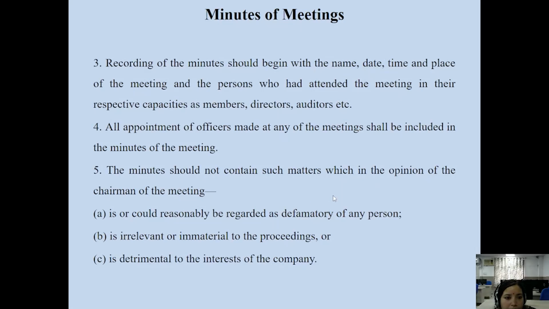Then point number three is that recording of the minutes should begin with the name. The name of the meeting: if it is EGM, the name is extraordinary general meeting. If it is AGM, then it is annual general meeting. If it is a board meeting, then it is the board meeting of the company. If it is a class meeting for a particular class of shareholders, such as preference shareholders, it is written as class meeting. The record of the minutes should begin with the name, date, time, and place of the meeting. So the date of the meeting is very important.